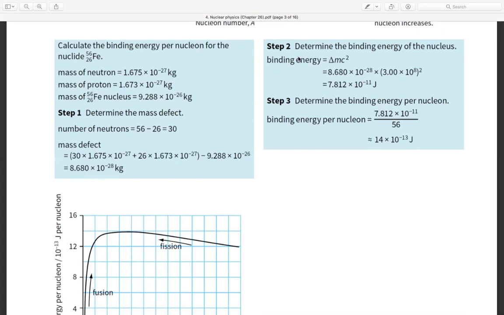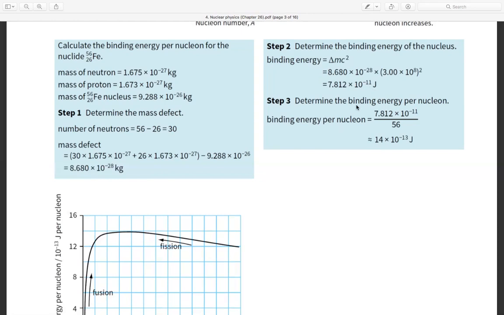Then the next step: determine the binding energy of the nucleus. Binding energy equals delta m c squared. Delta m is 8.680 times 10 to the power minus 28, and c squared is 3 times 10 to the power 8, squared. So we have 7.812 times 10 to the power minus 11 joule.